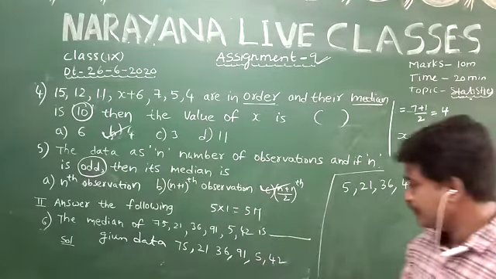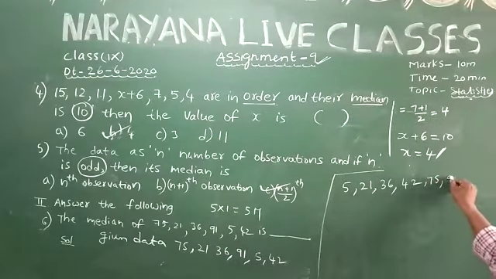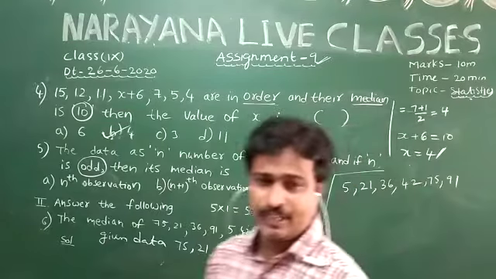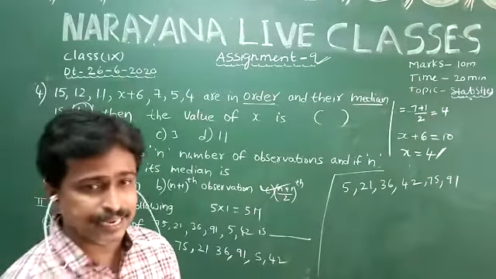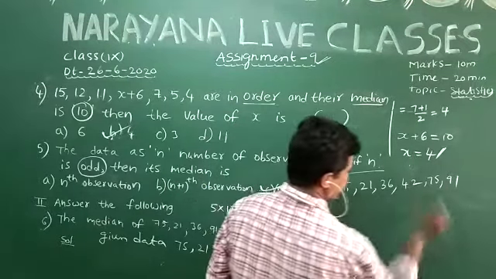42 after 75, and finally 91. We observe that the given set has an even number of numbers: 1, 2, 3, 4, 5, 6. Therefore,